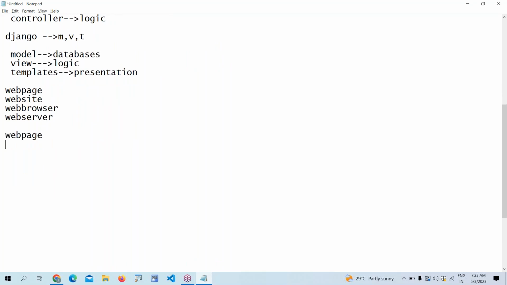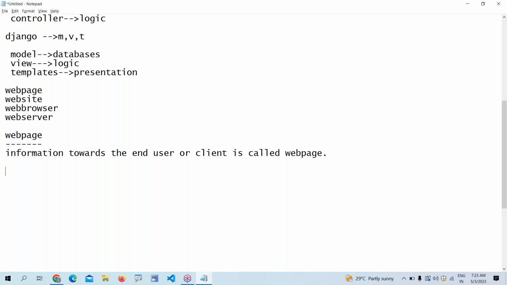What is a web page? A web page is the information towards the end user, or client. Information towards the end user or client is called a web page. In a website, whatever we are seeing is a web page.